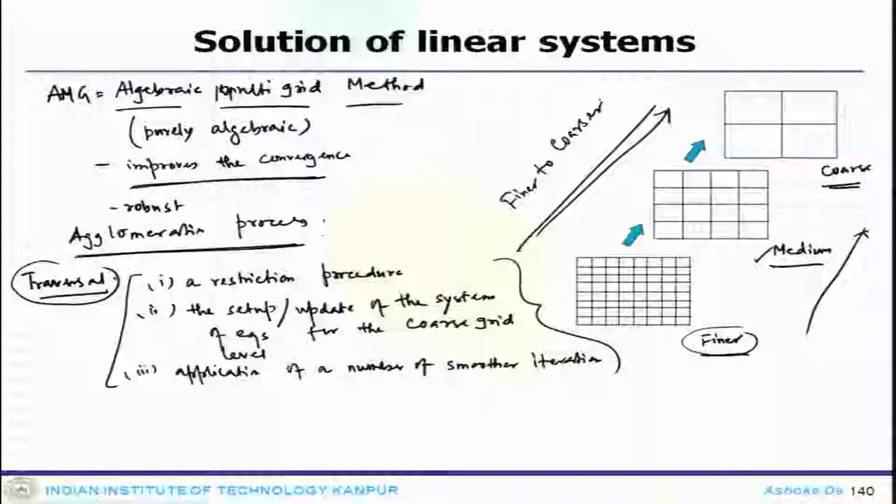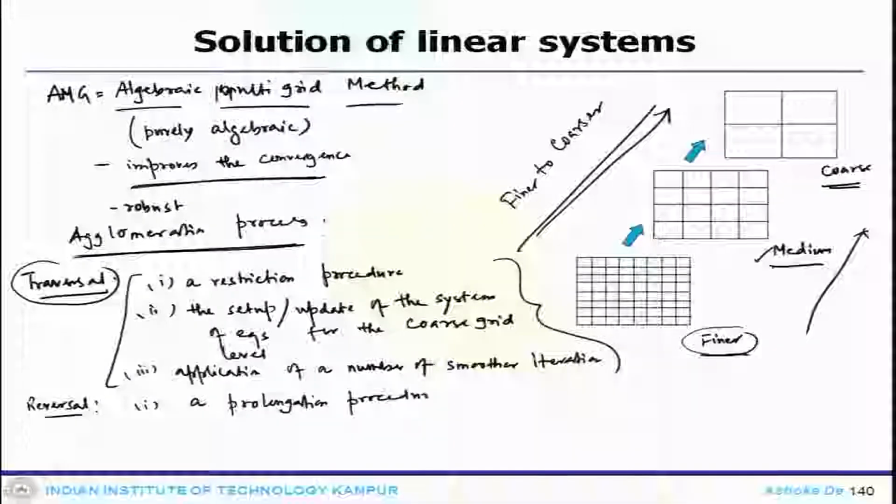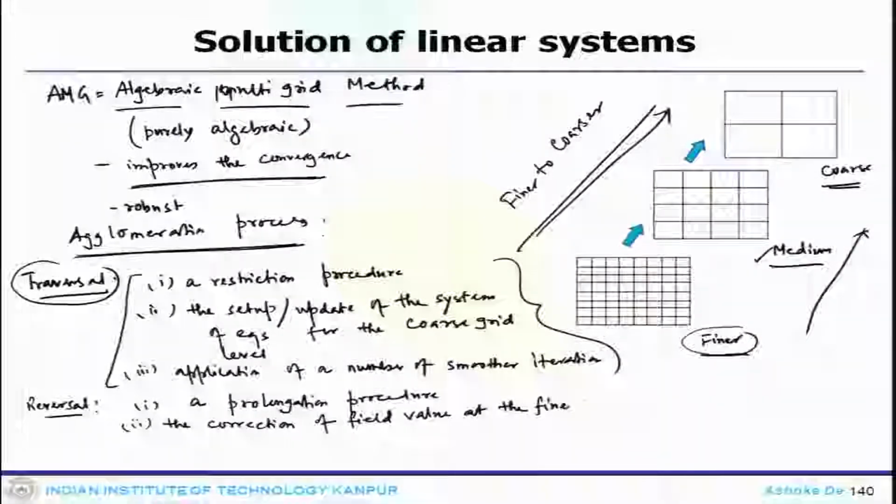Now, the reversal process. There you need to do a prolongation procedure, that is number 1. Number 2, the correction of field value at the finer level. So, that is the correction of field value at the finer level.